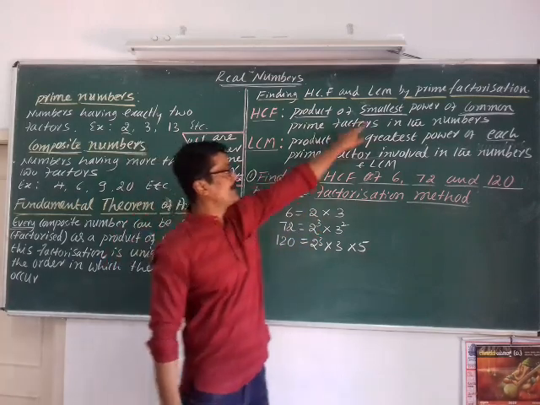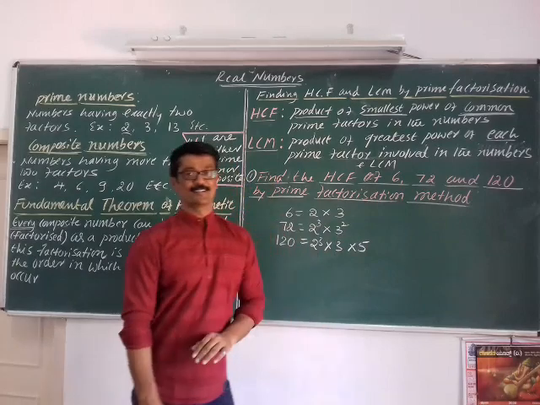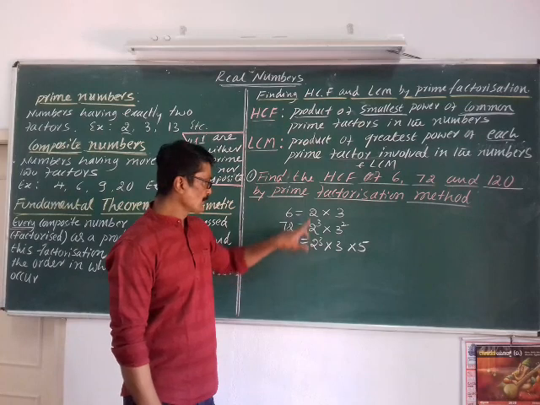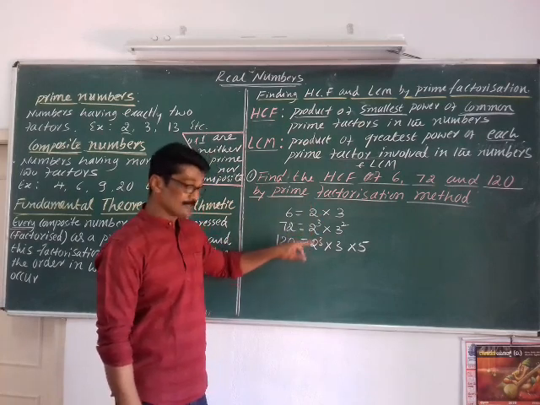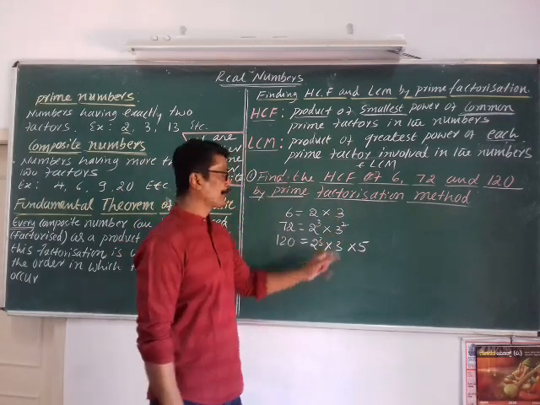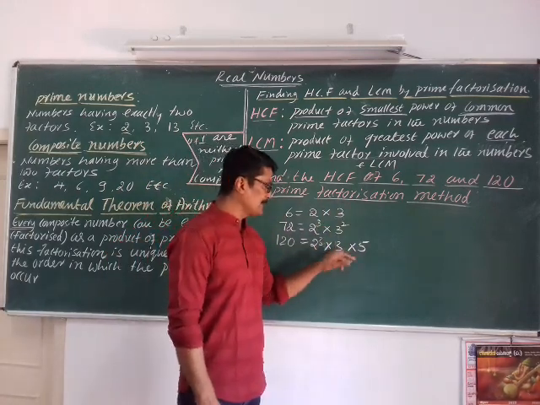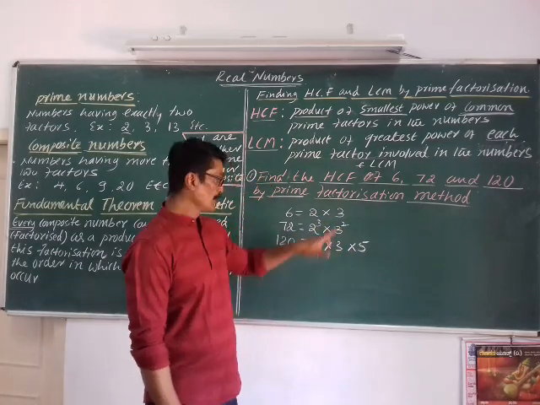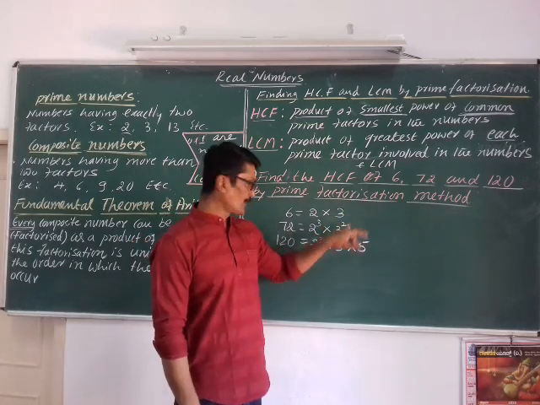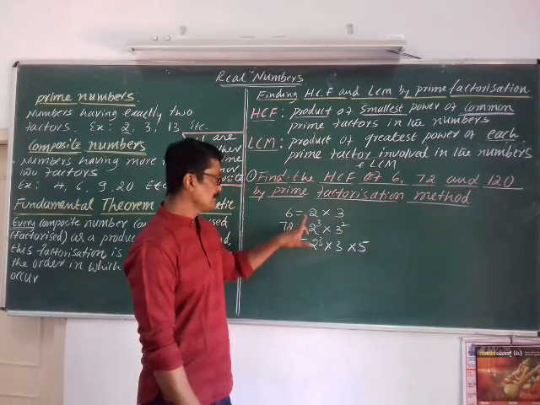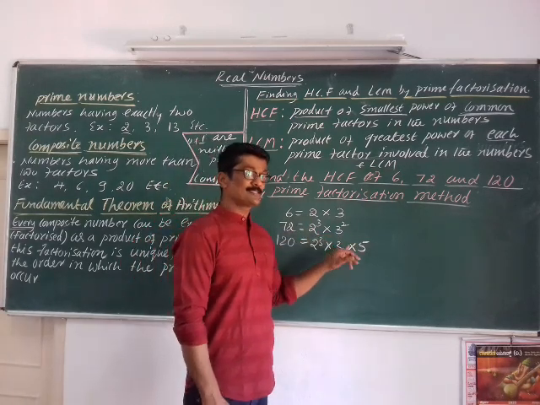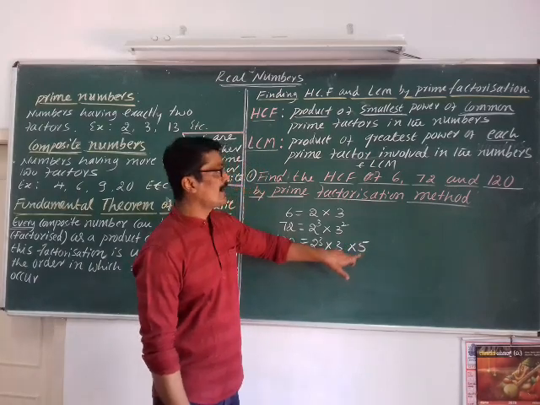Among these, you need to select the smallest power. Common prime is 2. Among these, the smallest is 2 power 1. One more common prime factor is there, that is 3. It is common to all. Among these, the smallest is 3 power 1. But 5 is not common.